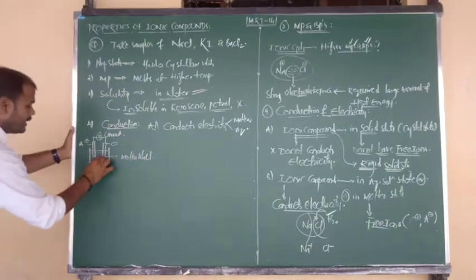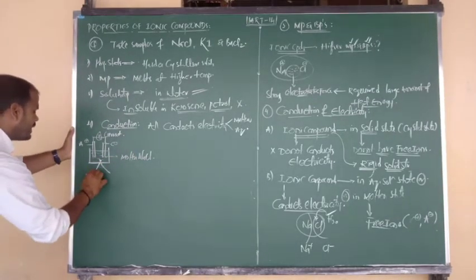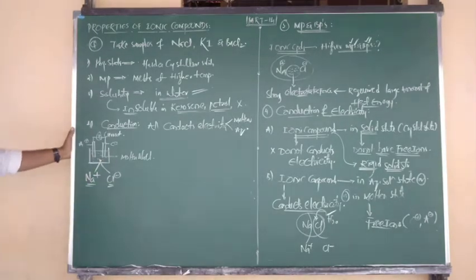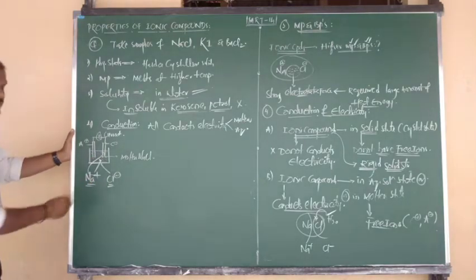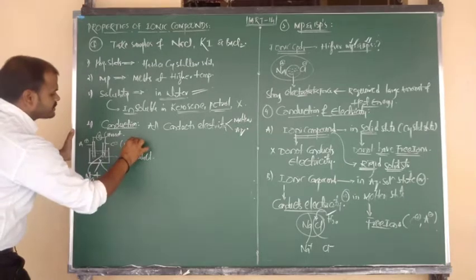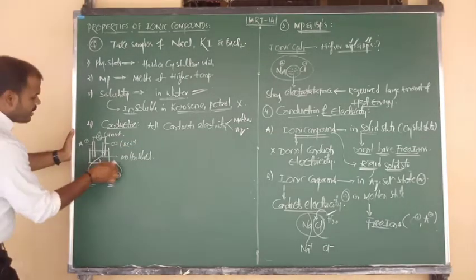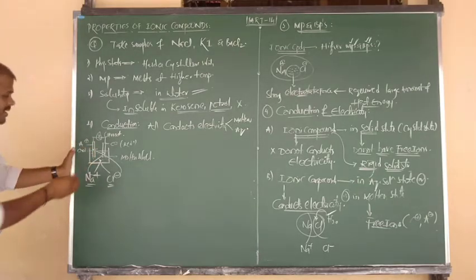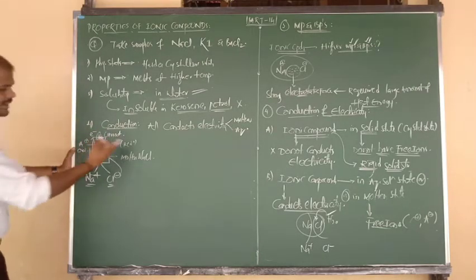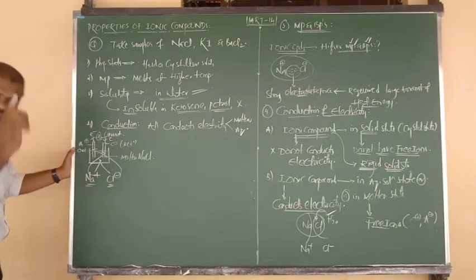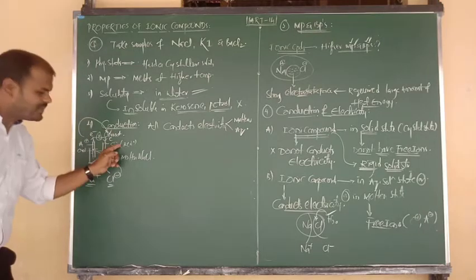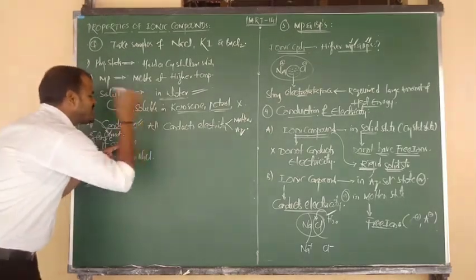Definitely, by the passage of current, the electrolyte NaCl undergoes dissociation into Na plus cation and what, beta? Cl minus anion. Now the Na plus cation moves towards the cathode and undergoes the process of reduction. The Cl minus anion moves towards the anode and undergoes the process of oxidation. What is meant by oxidation? Loss of electron. What is meant by reduction? Gain of electron. So finally we say that flow of electrons takes place from anode to cathode. That is nothing but conduction of electricity.